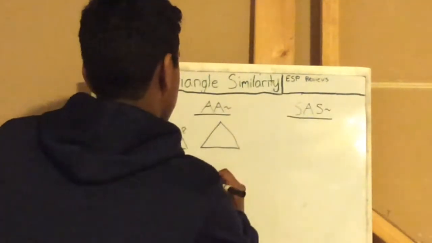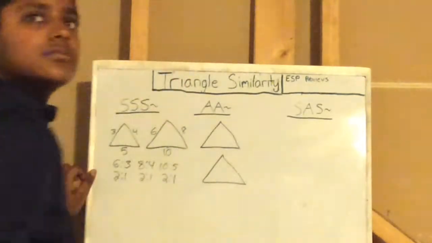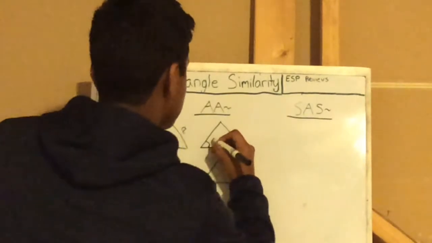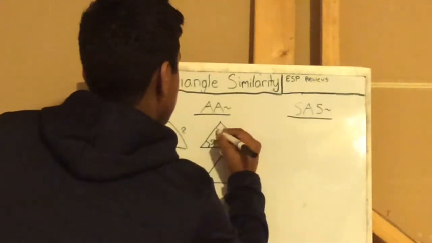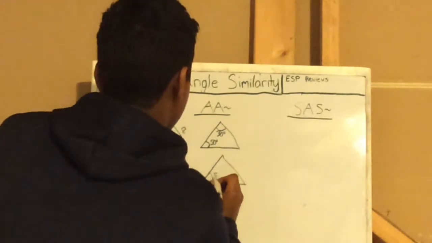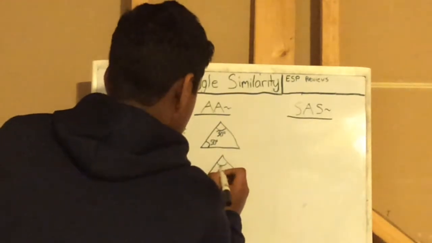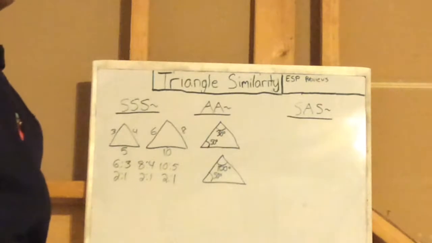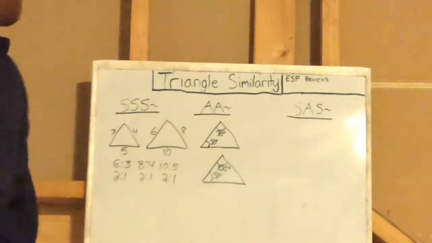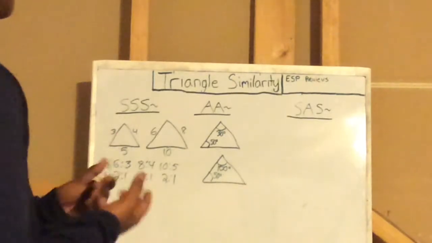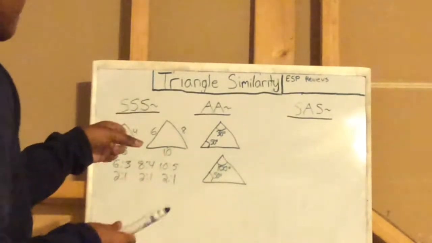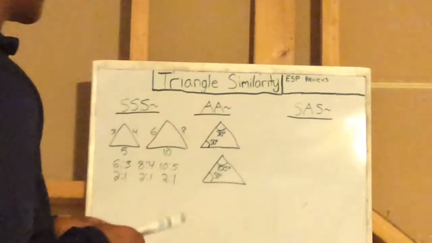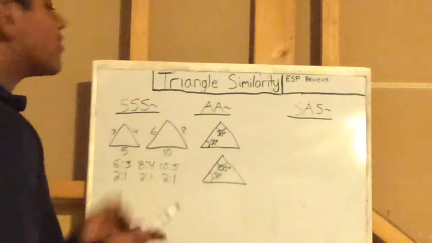So let's say you have this, and let's say you have another one. Let's make it easy. Let's go 50 degrees, 30 degrees, and on the other one, 50 and 100. Now you would think that these are not similar, but they actually are, because if you look at the 3 angles, you can fill in the unknown angle.